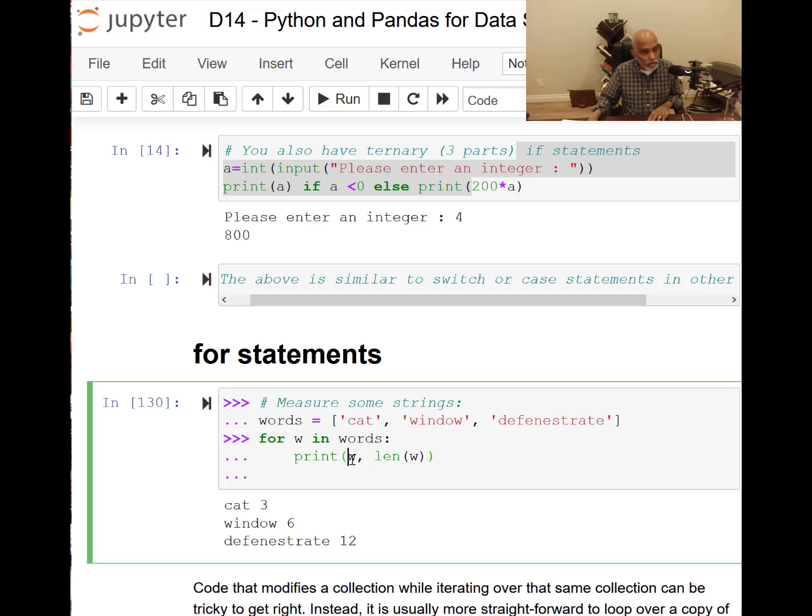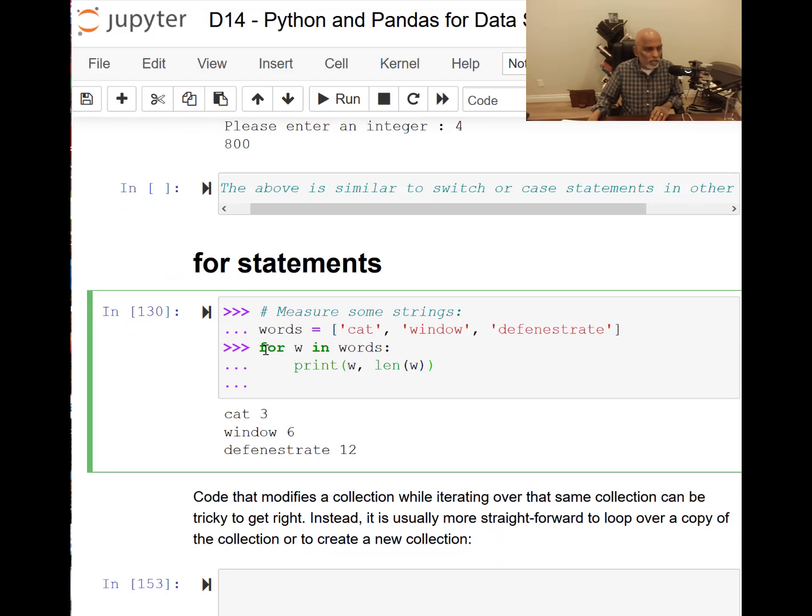And also not only w, the word, but also the length of the word. So that's exactly it: cat is 3, window is 6, and defenestrate is 12. You can see that, okay? So it printed the word. For w in words, print w and the length also. So that's what it's done.